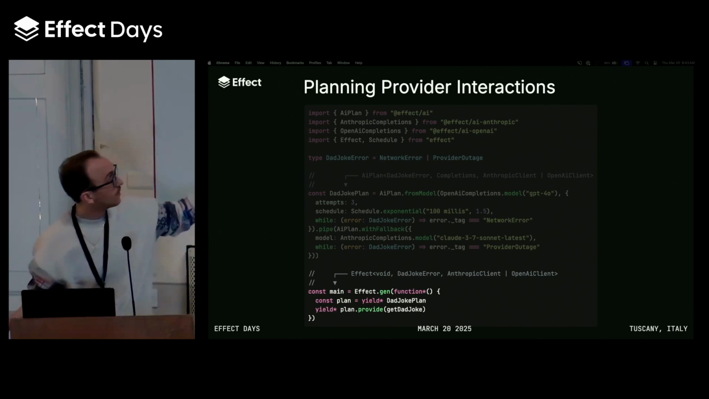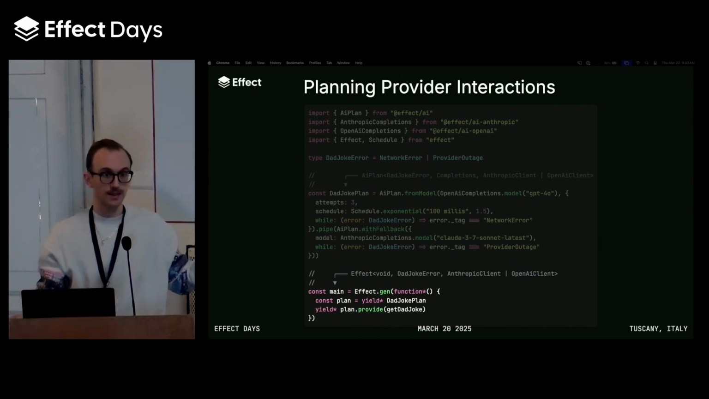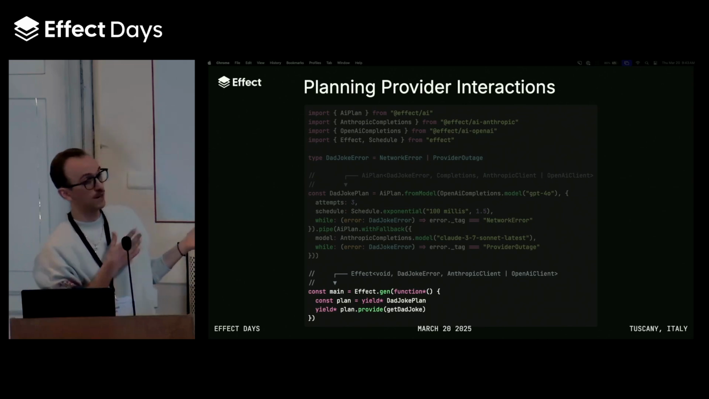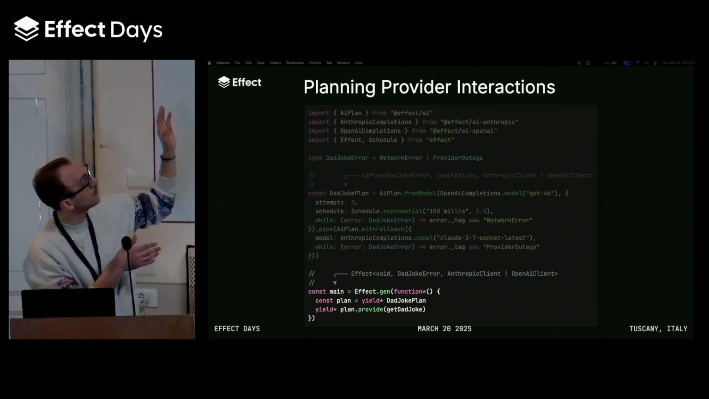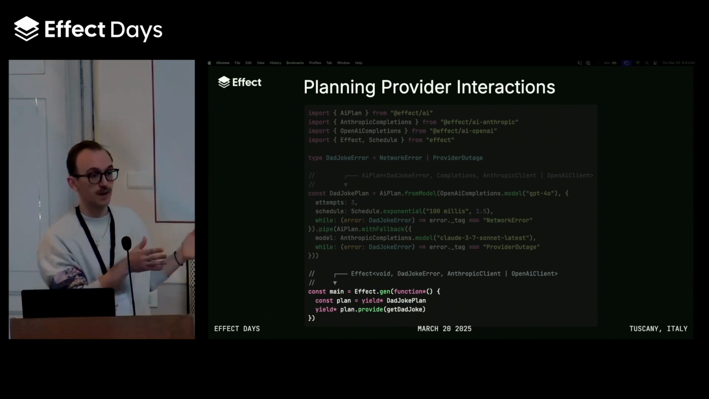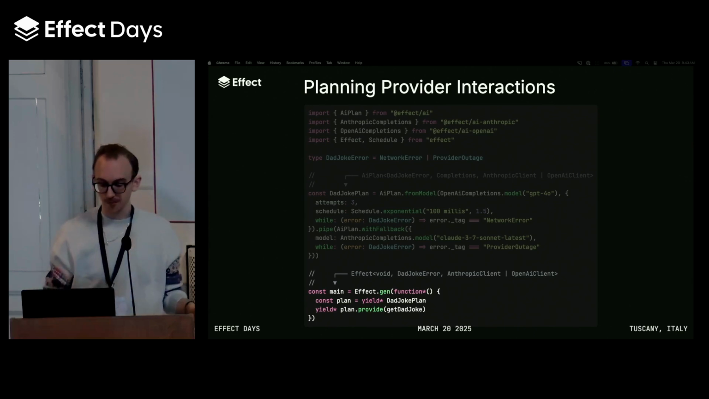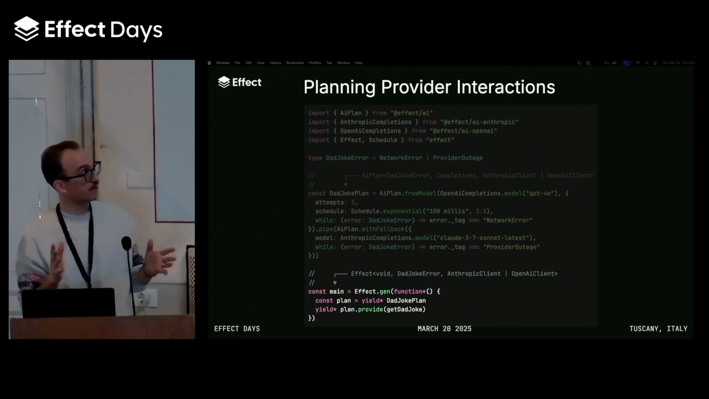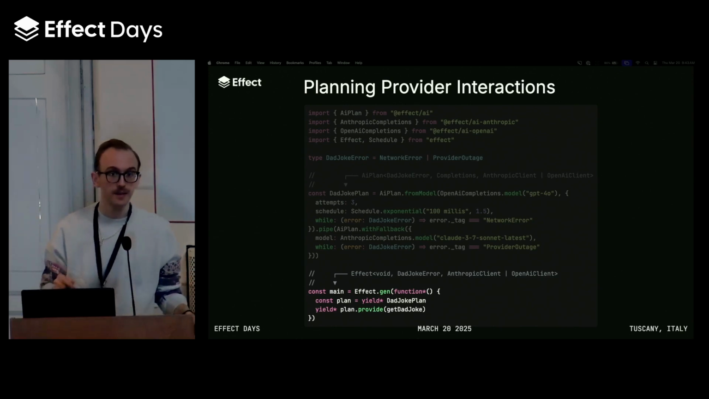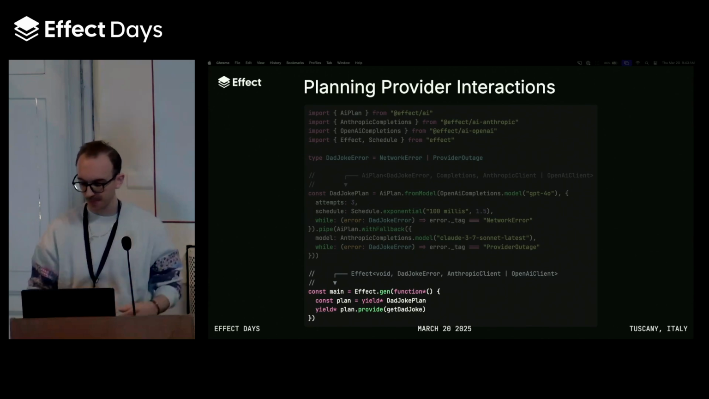But you can yield the plan just like you would yield a model, and then provide the plan to the get dad joke. So what's going to happen here? It's going to try OpenAI. If all of the conditions we've set fail, it'll fall back to Anthropic. And then if everything else fails, the program will fail as a whole. So what's really powerful about this is that it allows you to very granularly describe and plan out how you're going to execute with different providers as part of your AI interactions.